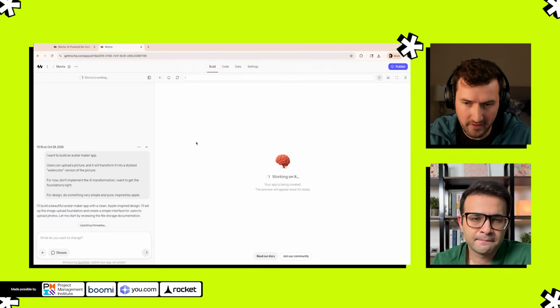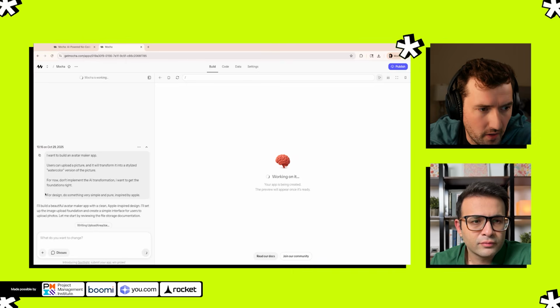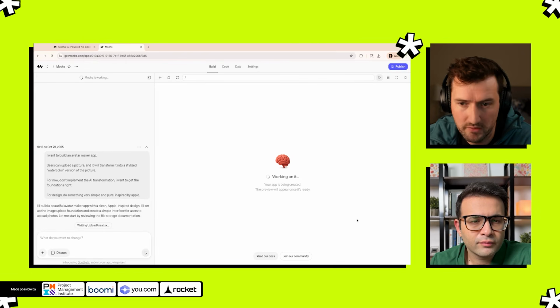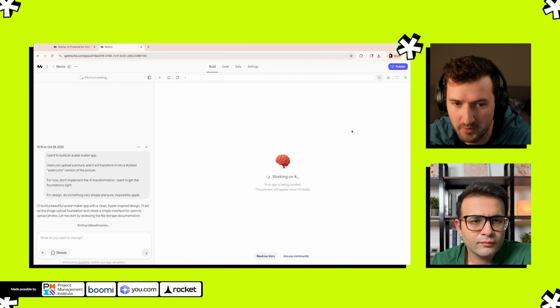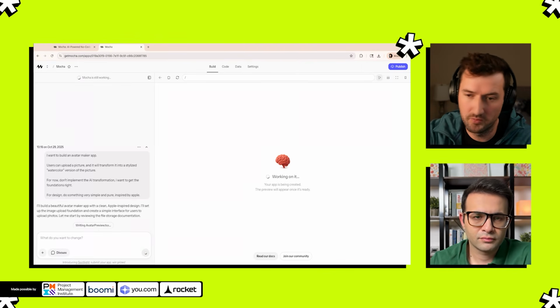So while this is loading, I'm going to do a couple things. I'm going to talk to you a bit about the layout, and then we're going to go and collect some Nano Banana information. So on the left, you have the chat panel that you can collapse. And on the right, you have this window, which is a preview of your website. You could think of this as a website within a website. This is a sandbox, so it's not the real published site yet. You could do whatever you want to it.